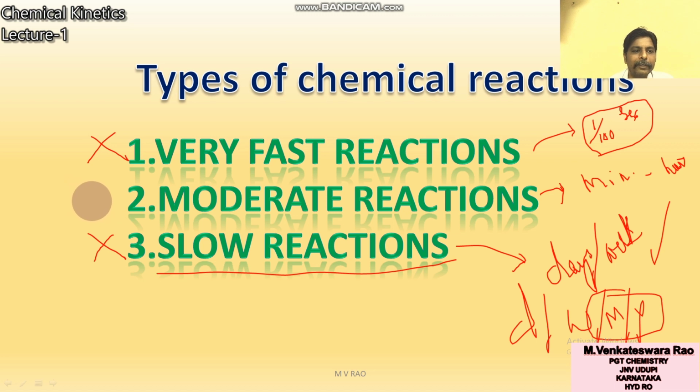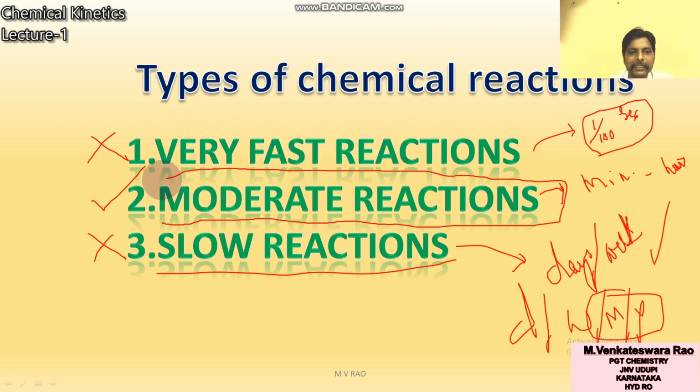So you can study the rate only of moderate reactions. What are moderate reactions? The reactions with measurable rates. That means you can measure the rate of this reaction. You cannot measure the rate of very fast reactions.